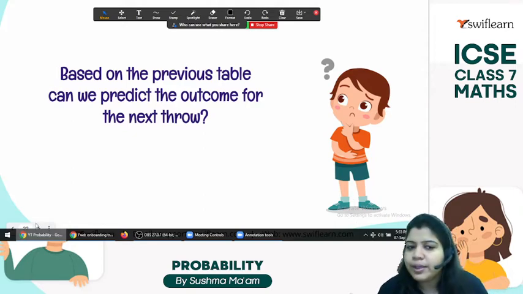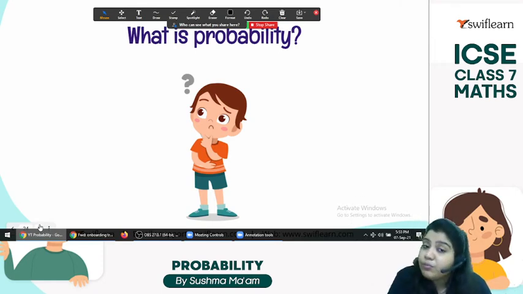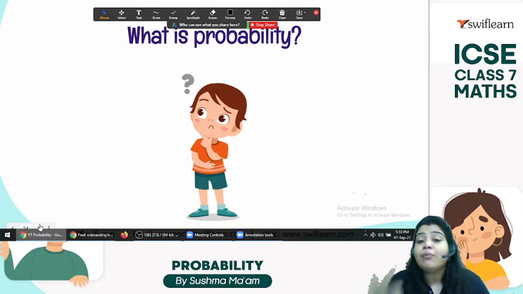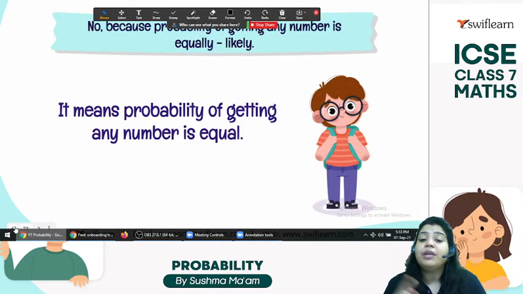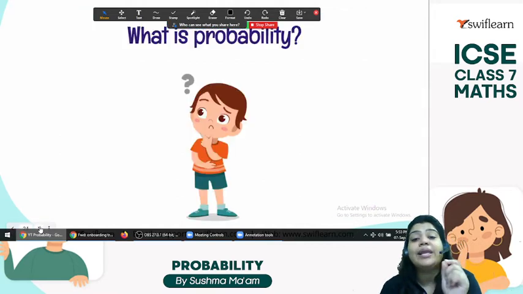No, because suppose now I toss a coin. It may be head, but next time when I toss a coin it may be tail. The next may be head, maybe tail, but I am not giving any surety in that. So it means the probability of getting any outcome is equally likely.